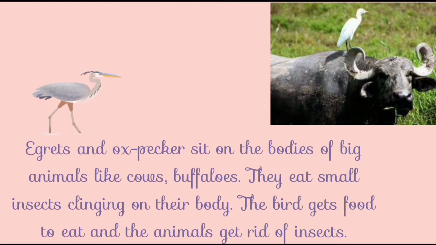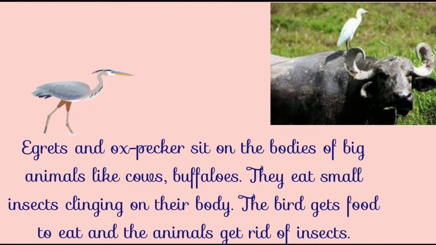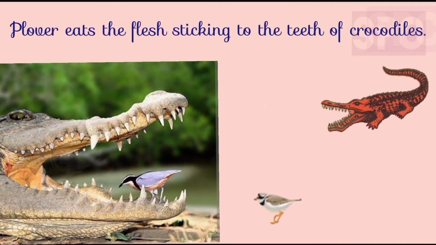Students, these animals also help each other in many ways. Birds like egrets and oxpeckers sit on the bodies of cows and buffaloes and eat small blood-sucking insects clinging on their body. In this way, these birds get their food and the animal gets rid of these harmful insects on their body.